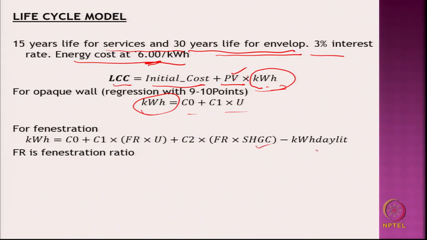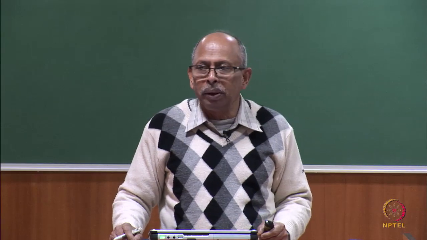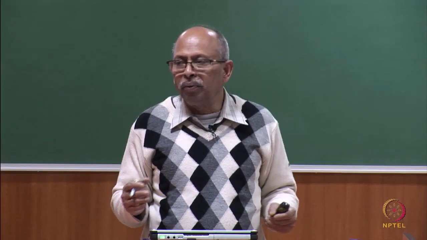For fenestration they have done it in this manner, and they did linear regression to arrive at the U values which are given in the prescription. The prescriptive U values have been arrived at from this. But there is one problem: some 9 to 10 points regression to come out with a value of U. That means, kilowatt hour consumption is plotted as a function of U, for some 9 values. If you are putting it in the code, 8 to 9 values is too small, it has to be much larger, at least more than 30-40.